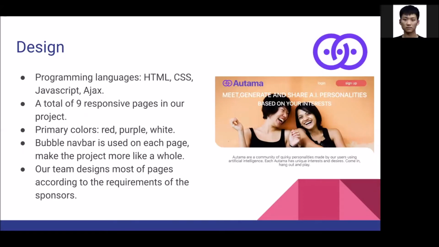In the design of the page, for the programming language, our team uses HTML, CSS, JavaScript, Ajax. There are a total of 9 responsive pages in our project. We mainly use red, purple, and white as the primary colors. A bubble navigation bar is used on each page. It makes the project more like a whole. Our team designs most of the pages according to the requirements of the sponsors. Next is Michael. He will introduce the deliverables.